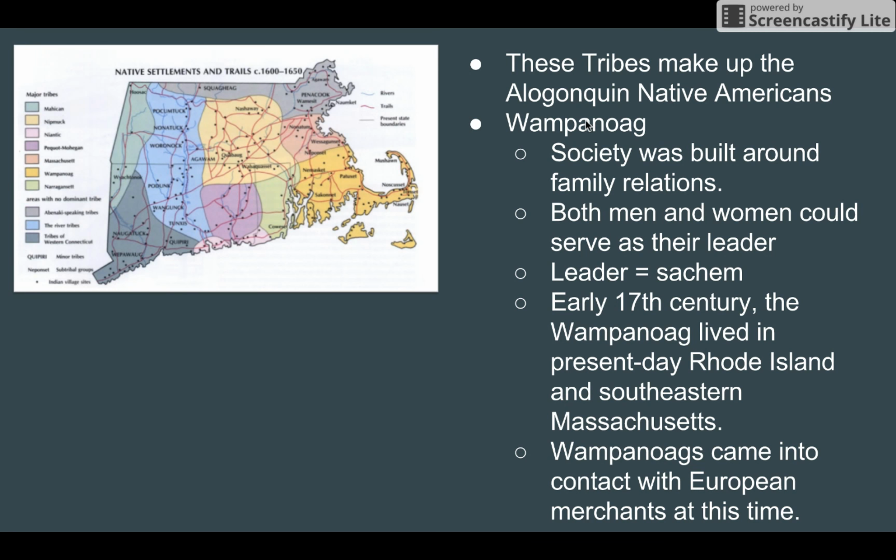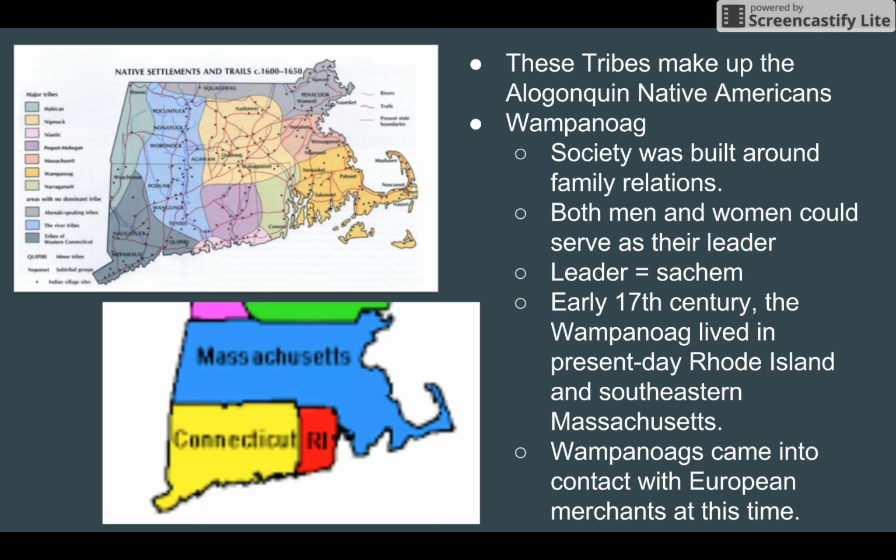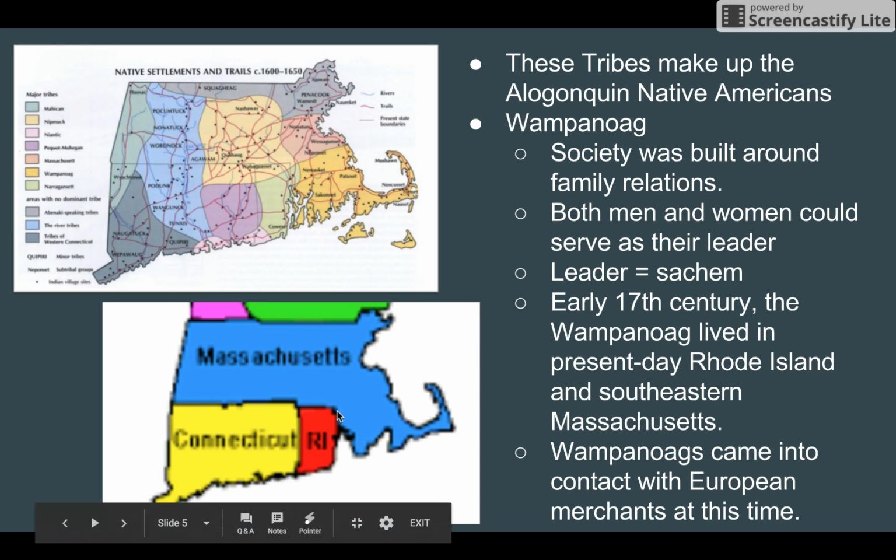The Wampanoag tribe particularly was a society that was built around family relations. Both men and women could serve as their leader. The leader was called the sachem. In the early 17th century, they lived in present-day Rhode Island and southeastern Massachusetts. So, as these two maps show, kind of in this general area.